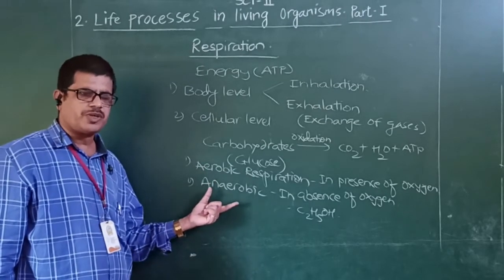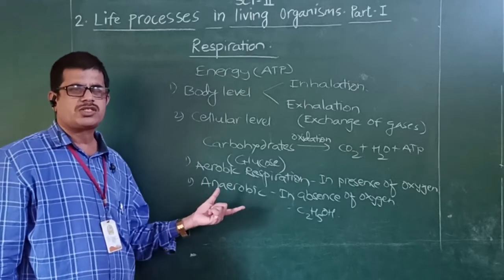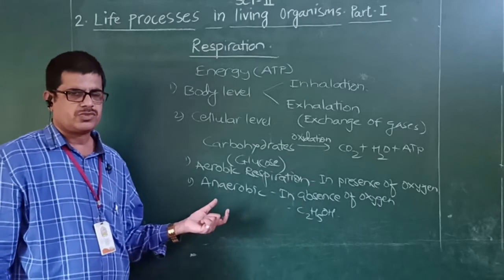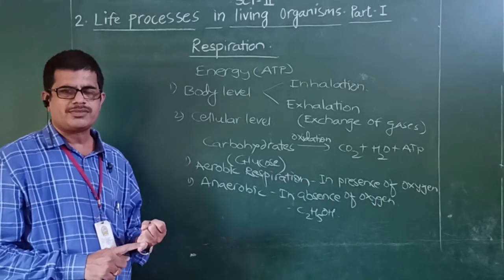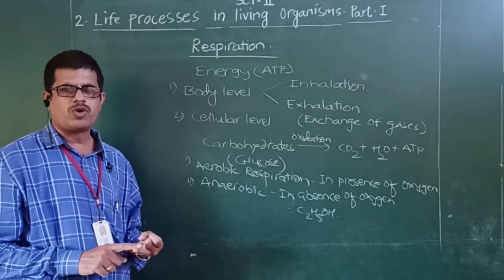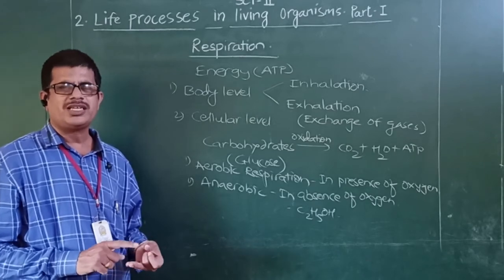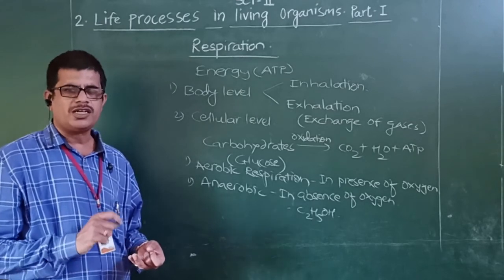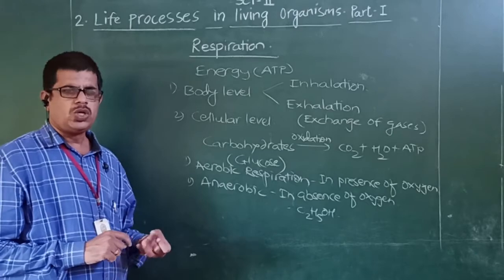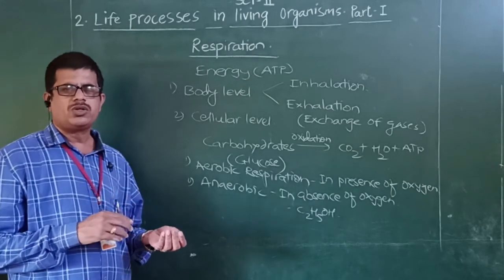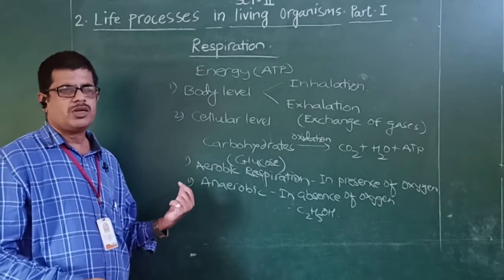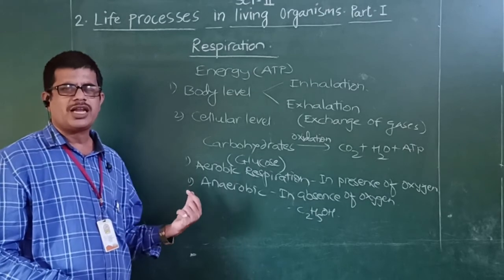Now in aerobic respiration, when glucose is oxidized with the help of oxygen, it undergoes 3 different stages. First step is glycolysis. The second step, which we call the Krebs cycle, is also called the tricarboxylic acid cycle or the citric acid cycle. And the third stage in aerobic respiration is electron transfer. One by one we will discuss these three stages. First of all, we will discuss the glycolysis process.